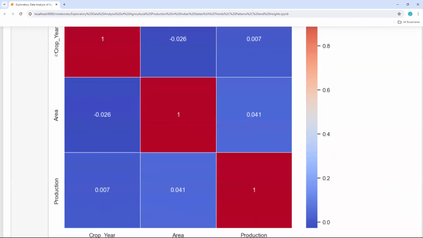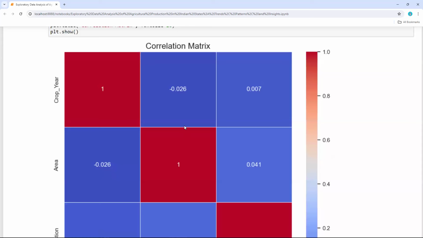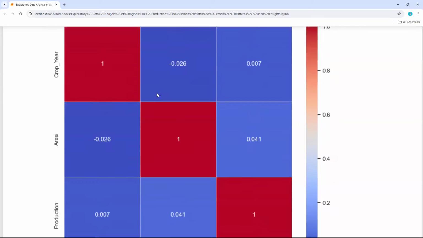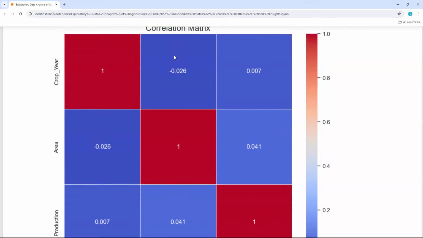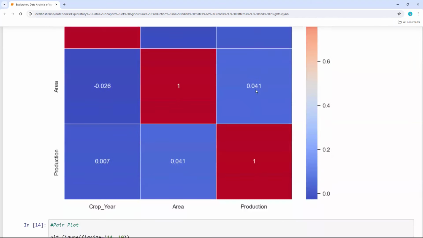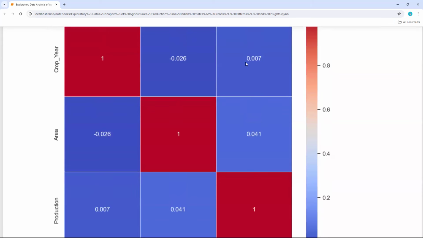But whereas crop year versus area, there is a negative correlation, where one is increasing, then the other will be decreasing. So that is the reason why crop year and area are not perfectly correlated. There is a negative correlation. But if I look at the crop year versus the production, there is a very slight positive correlation.